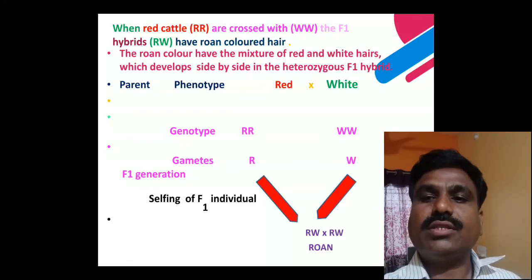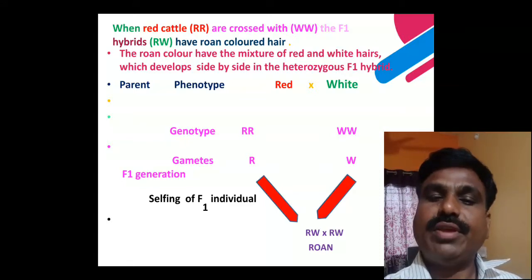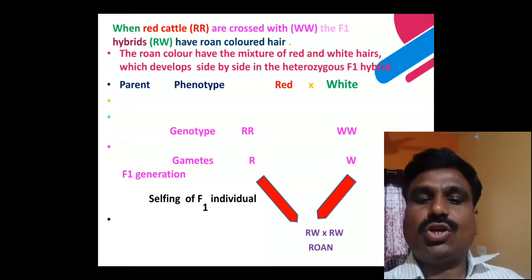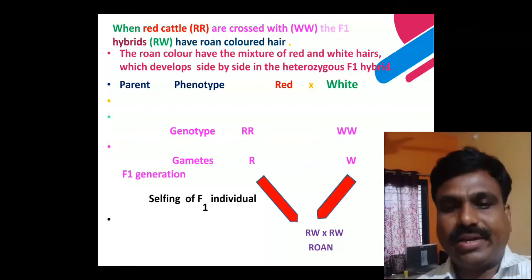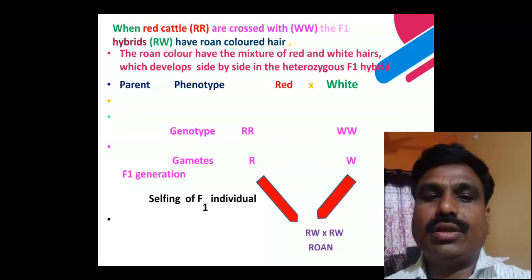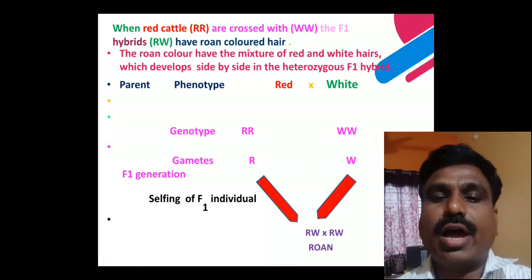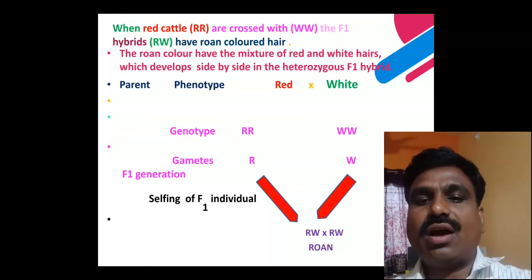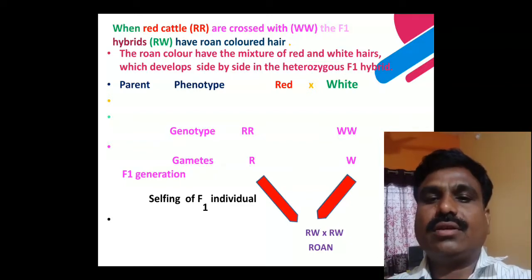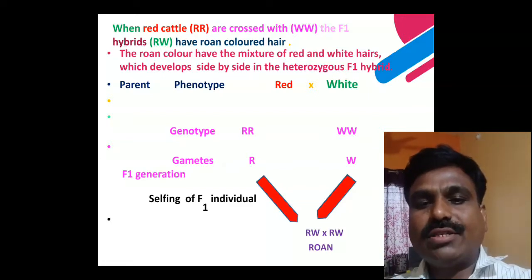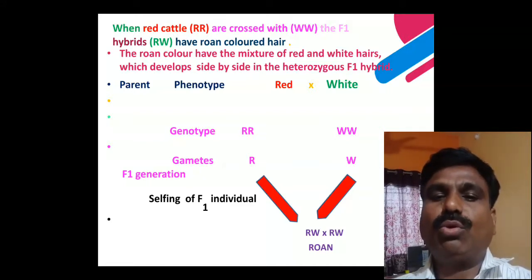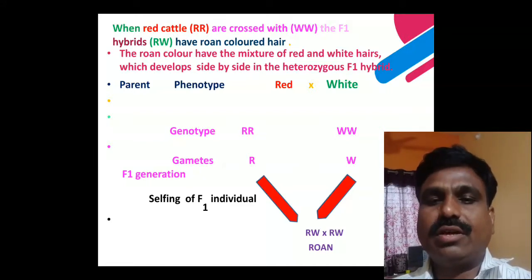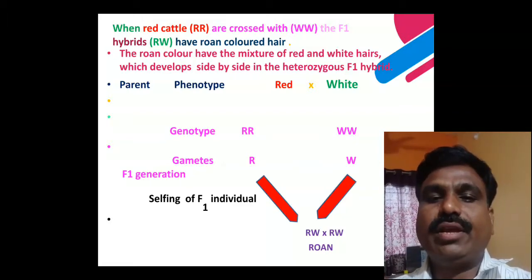The roan color is a mixture of red and white hairs. In this cross, the characters appear equally. Both alleles express equally, neither one is dominant over the other, so both allelomorphic genes express themselves equally in F1 hybrids.